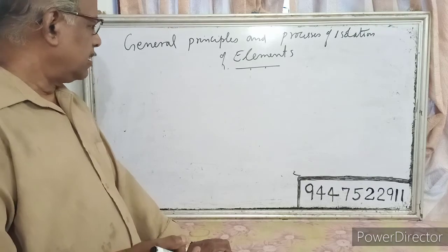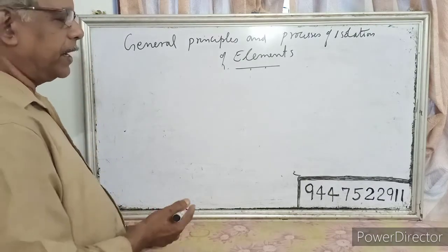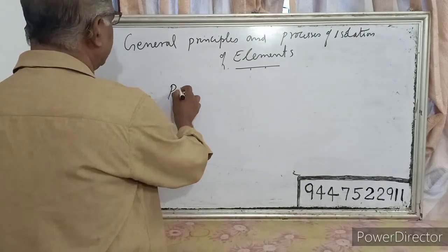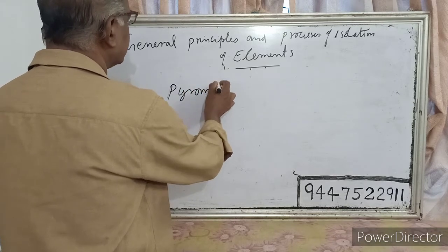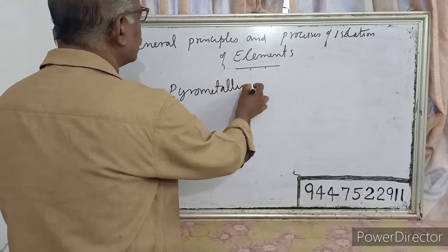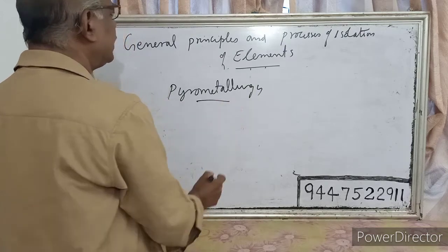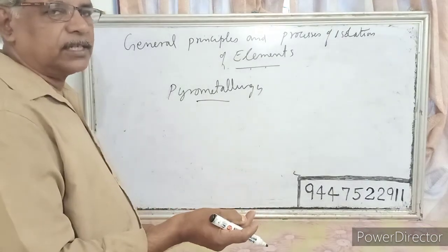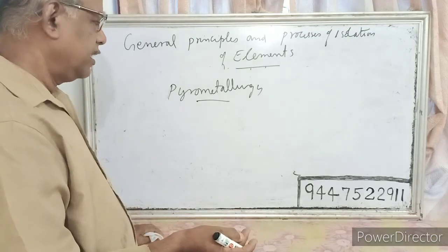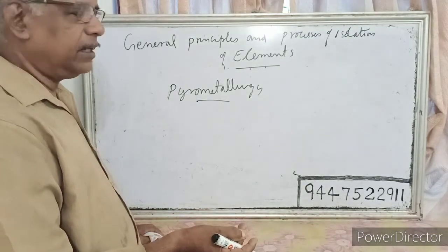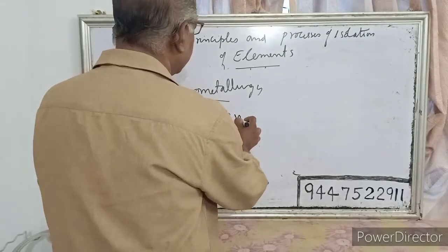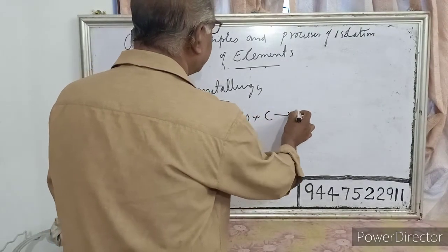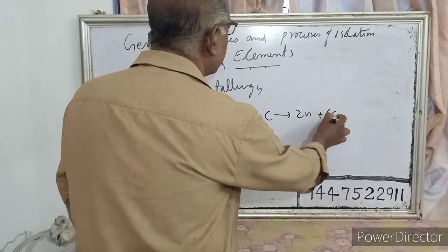Next we have to study a term called pyrometallurgy. What is pyrometallurgy? You have studied that oxides can be reduced into the corresponding metal. For example, zinc oxide, when heated with carbon, forms zinc plus carbon monoxide.